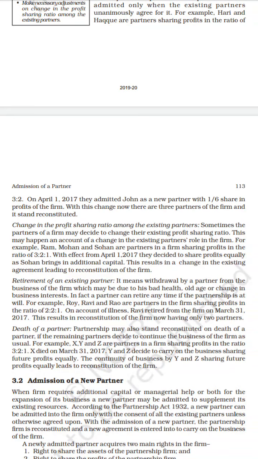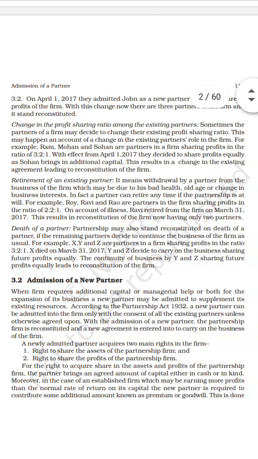First one, in this chapter we are going to study the first mode of reconstitution of a partnership firm, that is called the admission of a new partner. When there is an admission of a partner, it is when additional capital is required by the business concern, or if they need some managerial help in order to expand the business to the next level. A new partner may be admitted to supplement its existing resources.